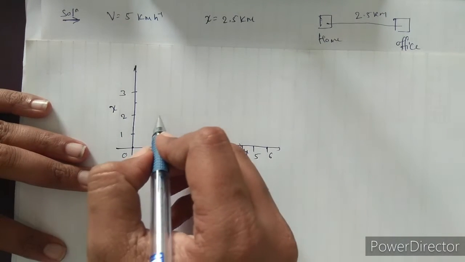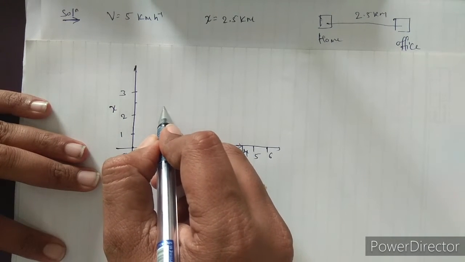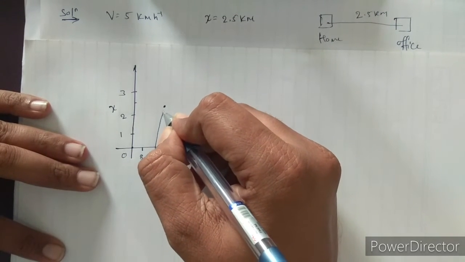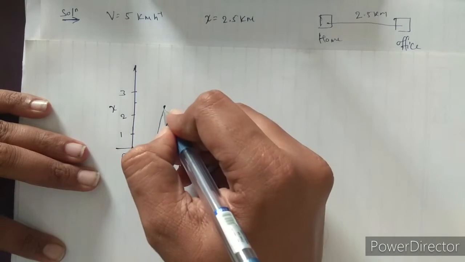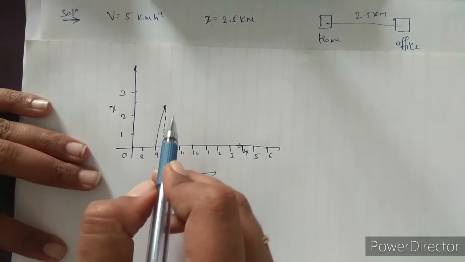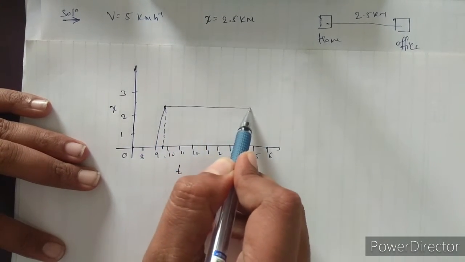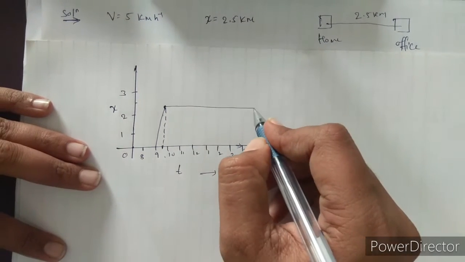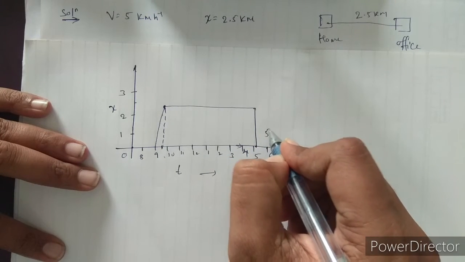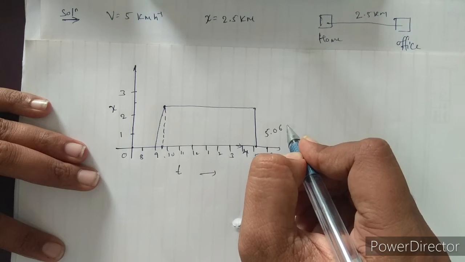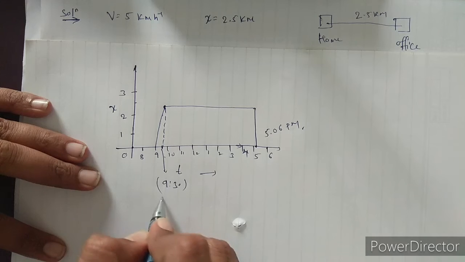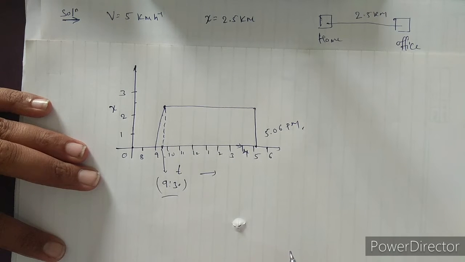See here, the office is at a distance of 2.5 km at this position. She leaves home at 9 a.m. and reaches the office at 9:30. She stays in the office up to 5, after that she leaves the office at 5 and reaches home at 5:06. So this is the position-time graph.